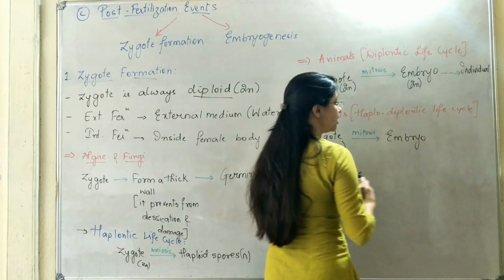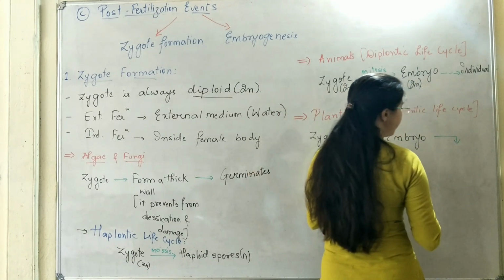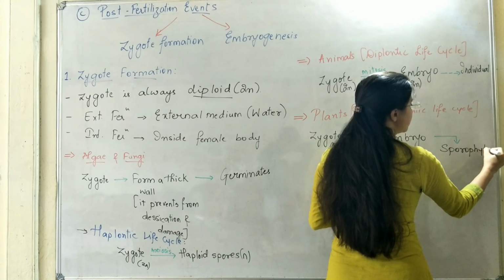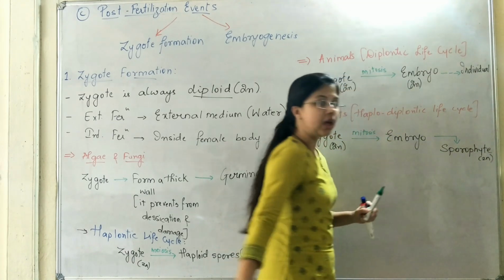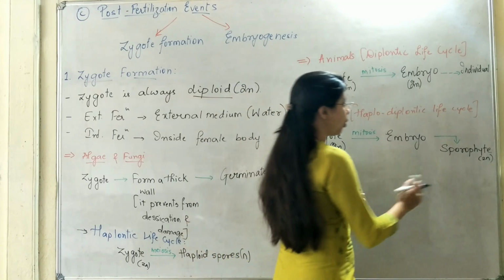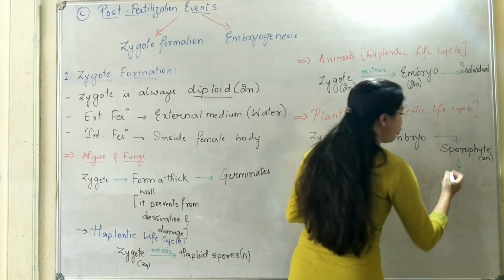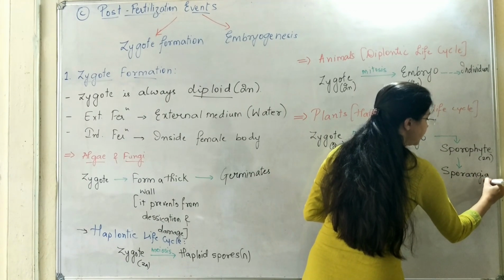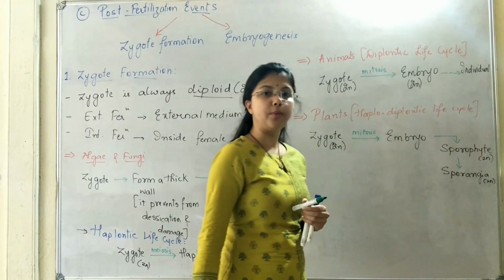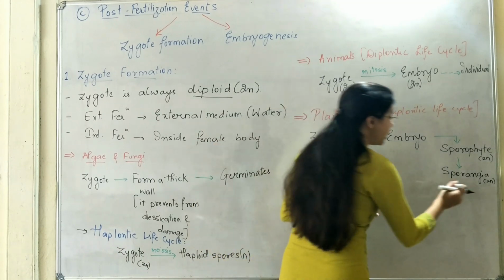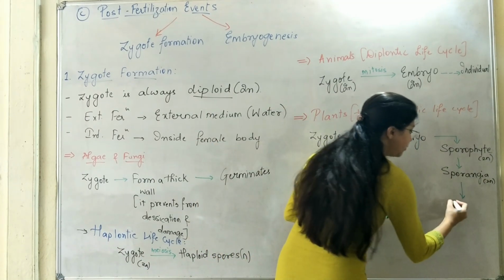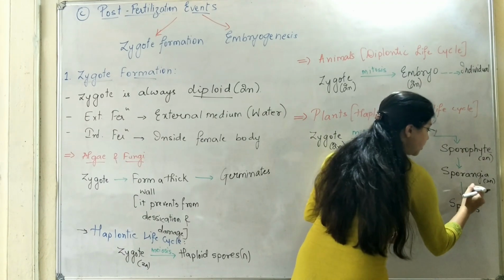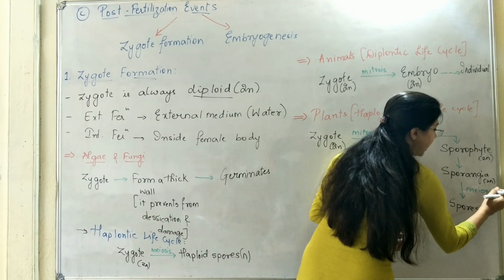The embryo, by continuous cell division, is going to give rise to the diploid stage of the plant, which is called the sporophyte stage. Whenever the plant enters the sporophyte stage, it is going to form structures called sporangia. The sporangia are also diploid. These sporangia are the structures which give rise to the spores of the plant. And here, the spores are haploid.